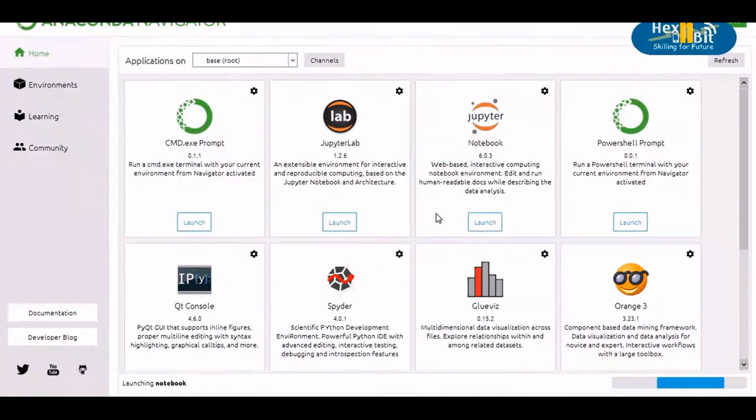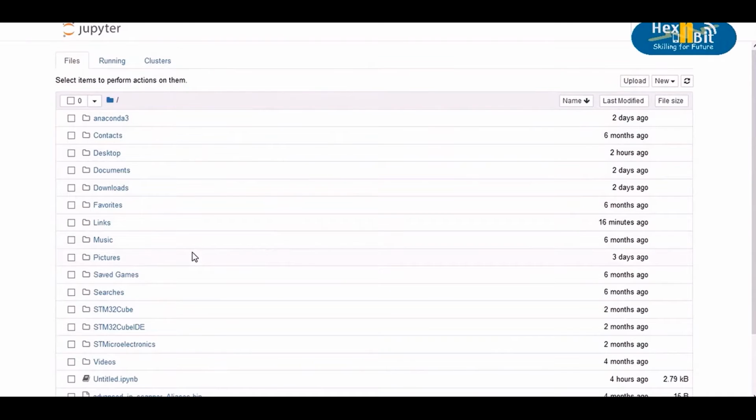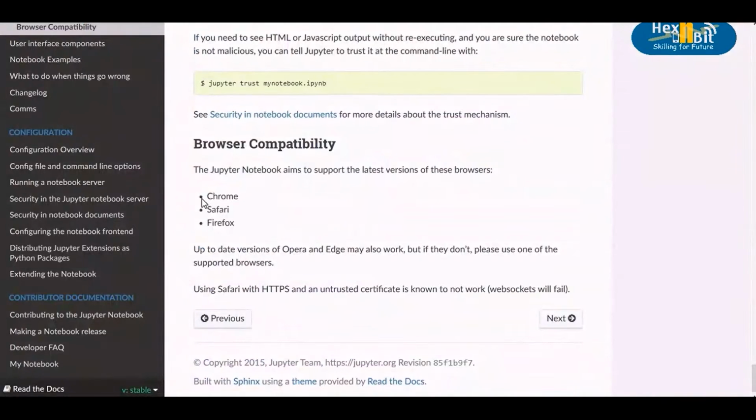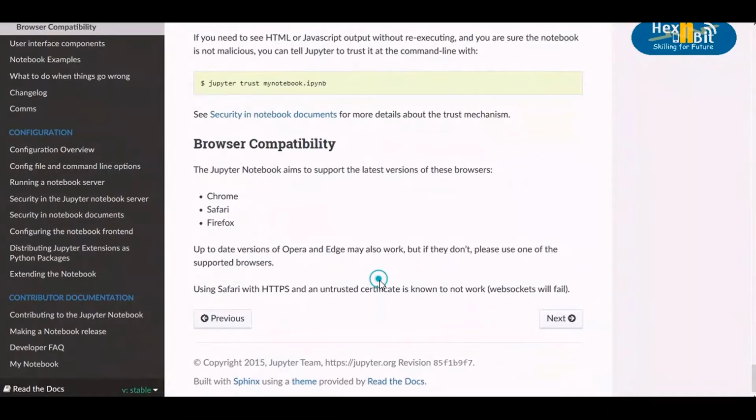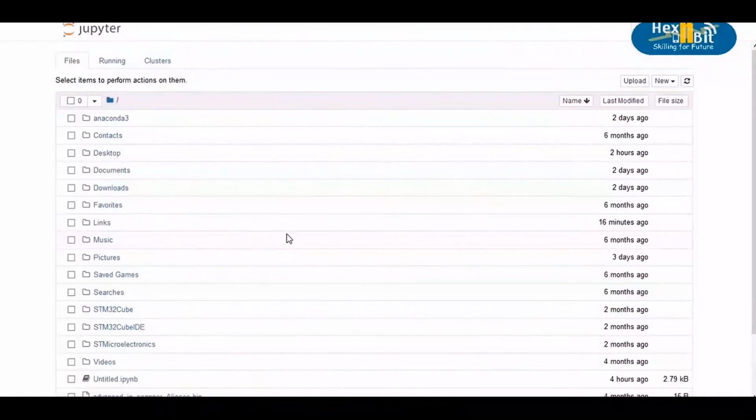Following this, Jupyter Notebook should open in your browser. Please note that Jupyter officially supports the latest versions of the Chrome, Safari and Firefox browsers. Although the latest releases of Opera and Edge may also work, in case you face any issue with your browser, kindly switch your default browser to one of the supported ones. Don't use Internet Explorer as it did not work for us.